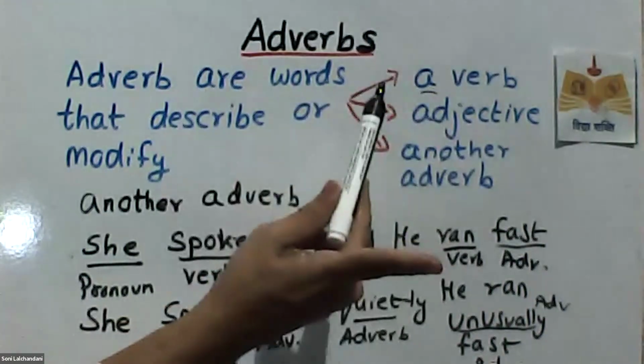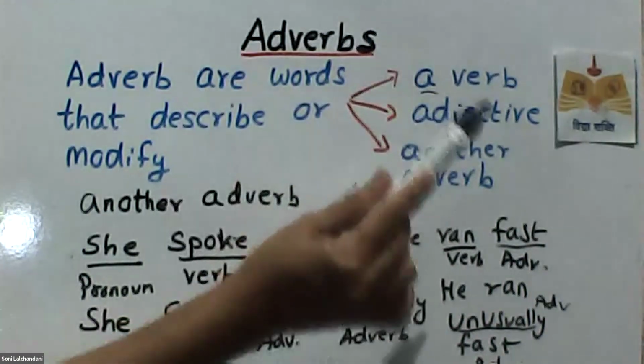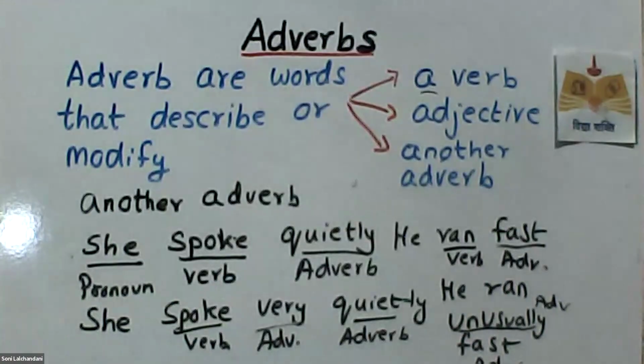I've given you one example: he runs fast. I told you one more example, and then another adverb also. So is it clear? If it's clear, say clear. Otherwise, if you want me to repeat, please say repeat. I told you Ria is extremely sad; extremely is describing the adjective. Yes, it's clear. So shall we go on to an activity?